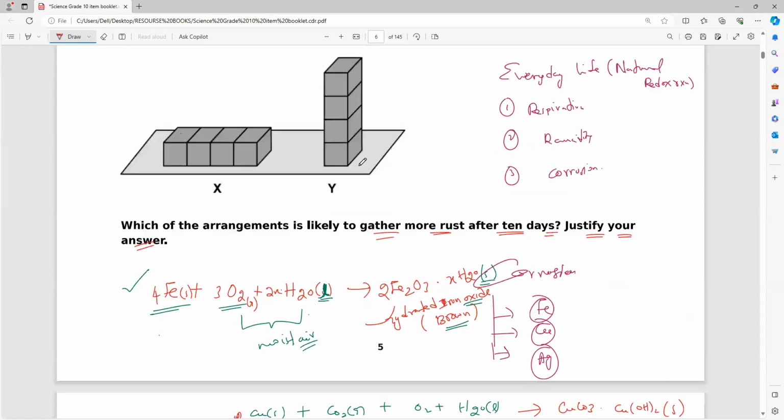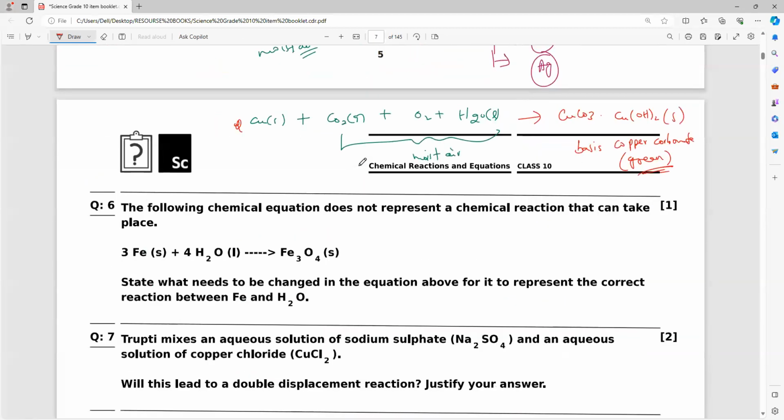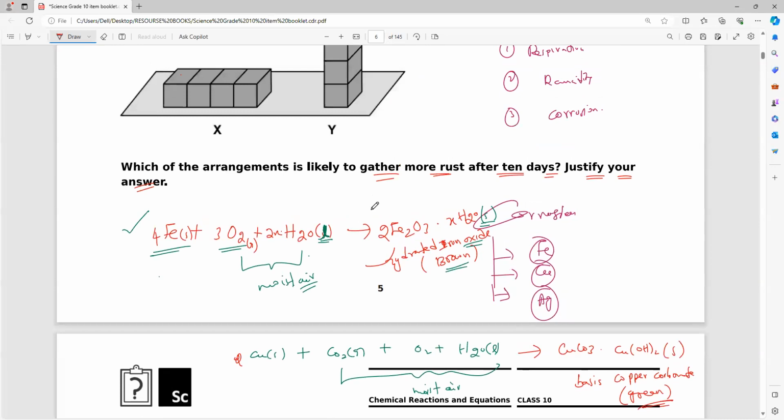Next, silver. Most important: black. If you see a chemical reaction which is black, immediately it is definitely silver. So what is the equation? Silver reacting with H2S. What is the name of this one? Hydrogen sulfide. What is the physical state? Gas. It gives us Ag2S plus hydrogen gas. Ag2S color is black.